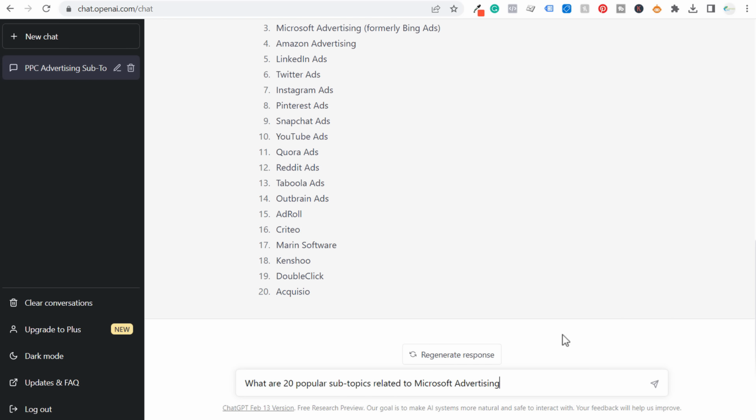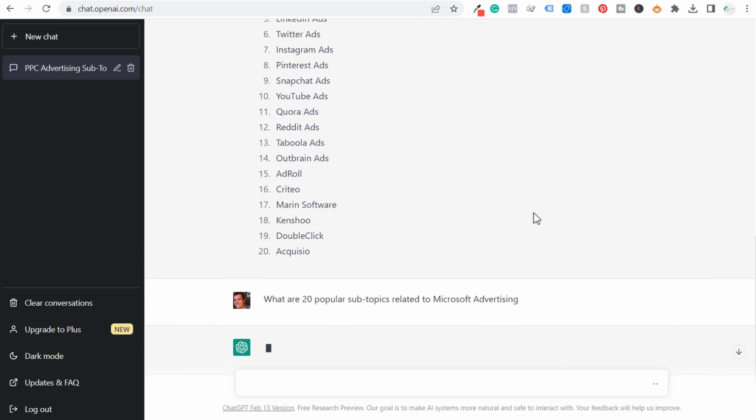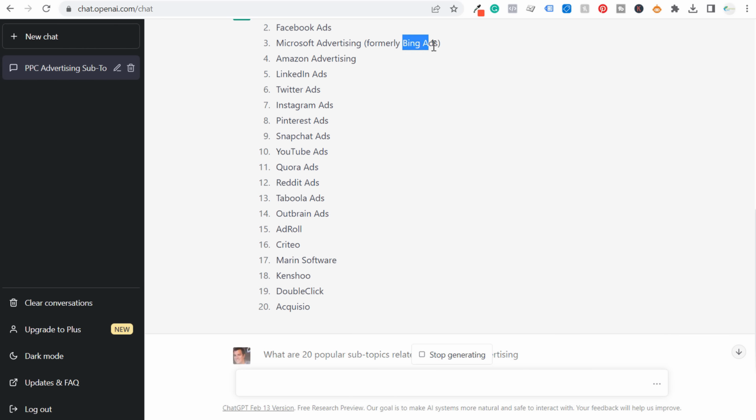Okay, so first one we have here, 20 most popular subtopics related to Microsoft advertising. Now, the one thing to keep in mind is for this keyword, Bing ads is still a really popular keyword. So I could also do the same exact thing for Bing ads and make sure I understand that I'm covering this topic using all of the different long tail keywords and subtopics related to Microsoft advertising and Bing ads, since they're both essentially identical keywords, but people do search different things for Bing ads and Microsoft advertising. And even though they switched the name to Microsoft advertising several years ago, Bing ads still gets plenty of search volume that it's worth targeting.